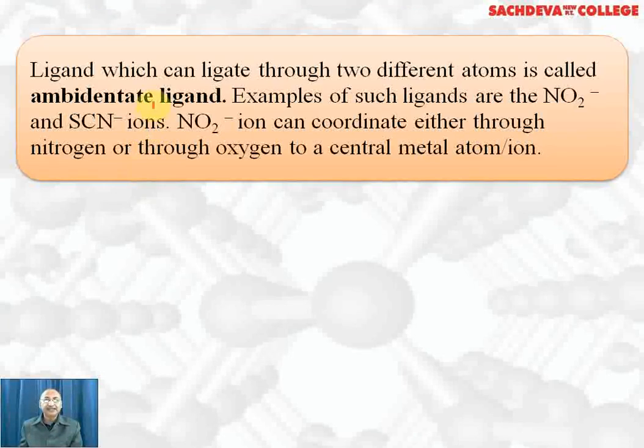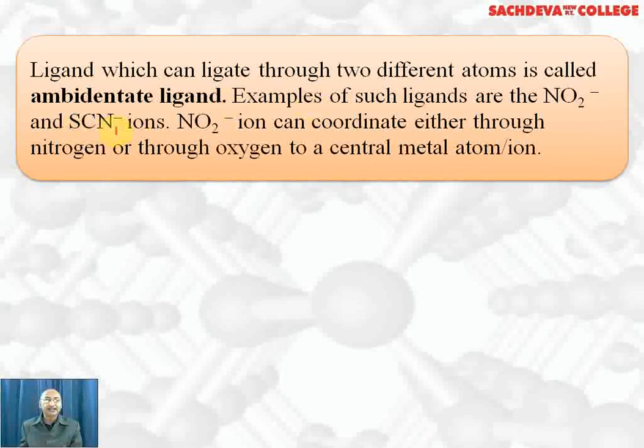Ligands which can ligate through 2 different atoms are called ambidentate ligands. For example, ligands like NO2- can link through nitrogen or through oxygen. Therefore, it is called an ambidentate ligand. When it links through nitrogen, we call it nitrito-N. When it links through oxygen, we call it nitrito-O.